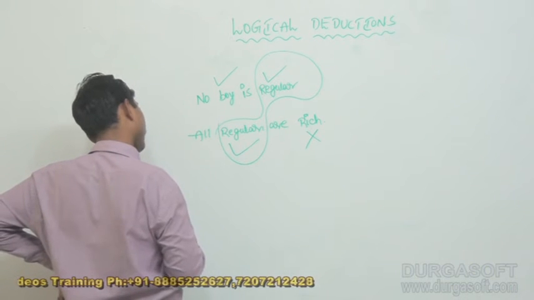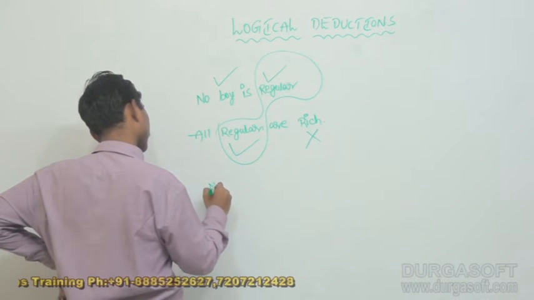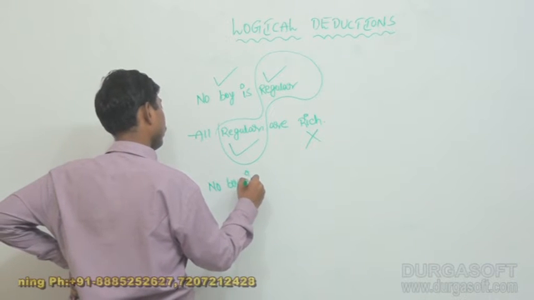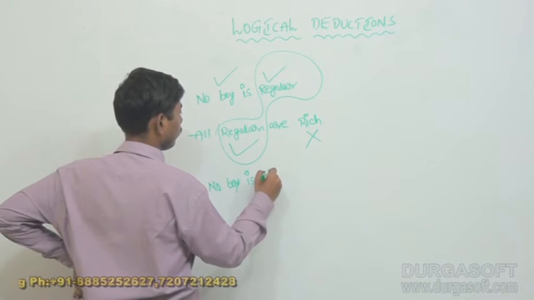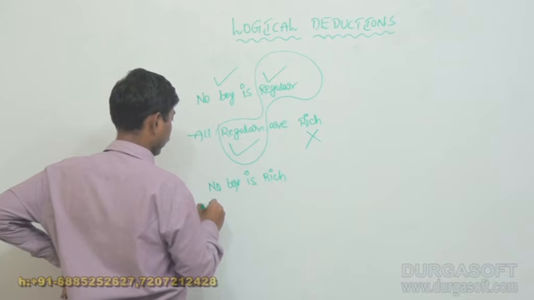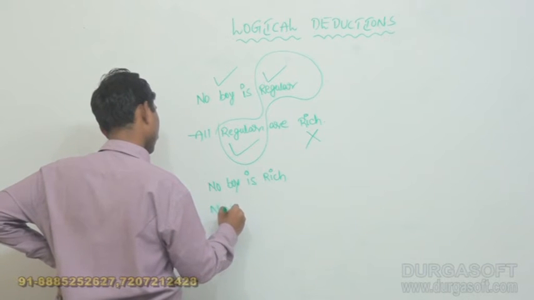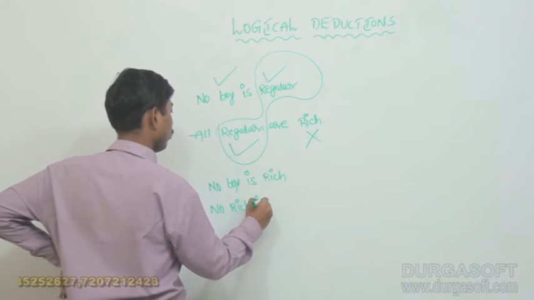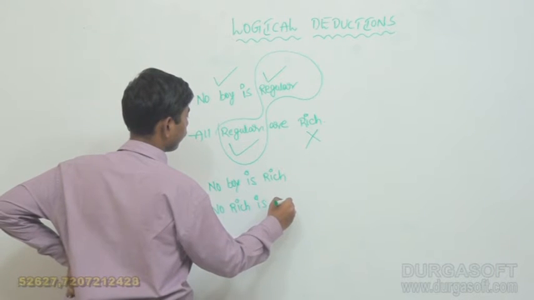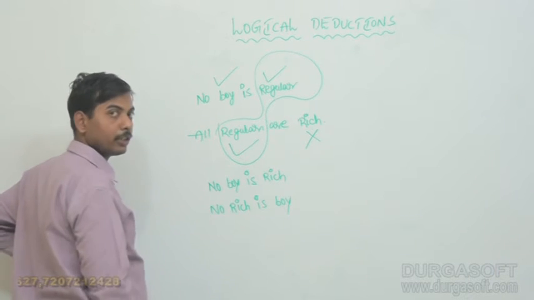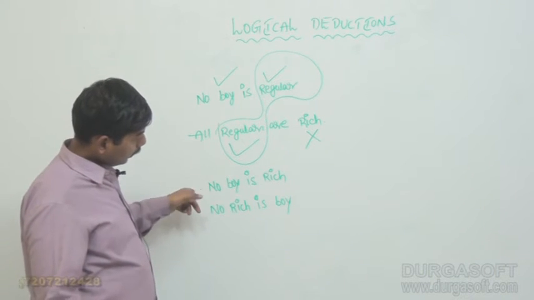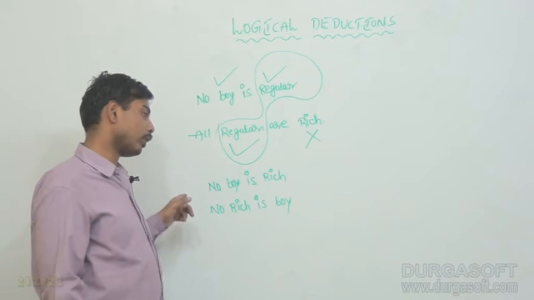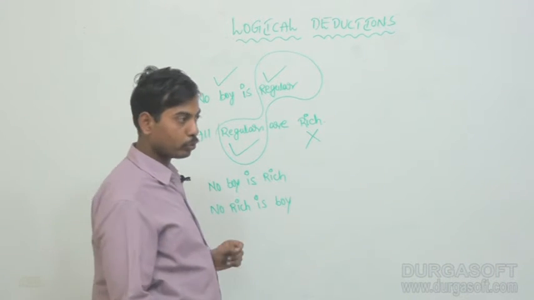No boy is rich. Next, no rich is boy. Let me check here. No boy is rich, no rich is boy. These two conclusions are the only ones possible for us to draw.